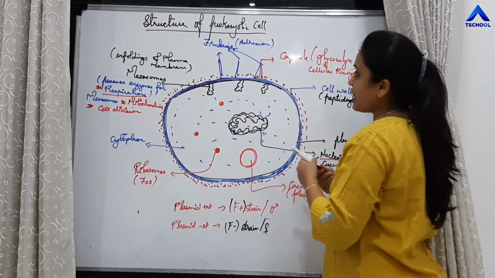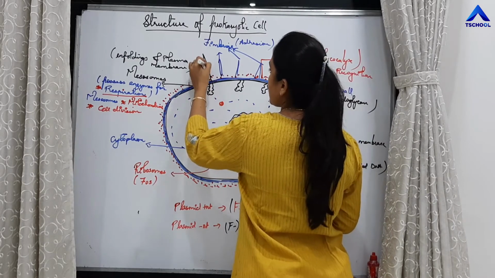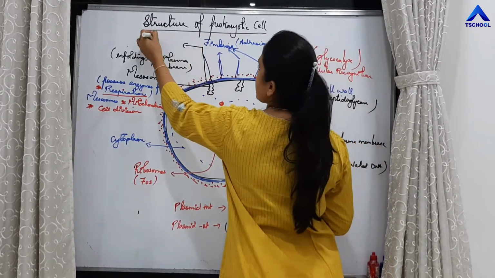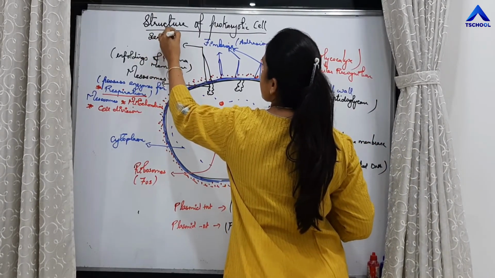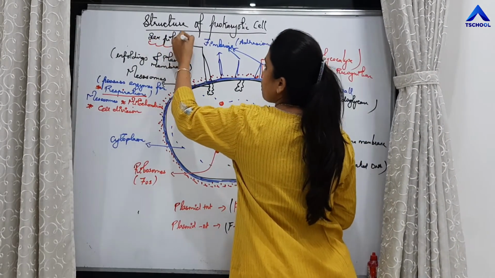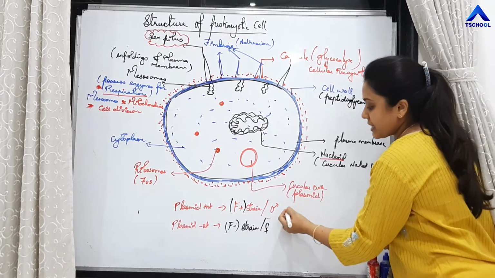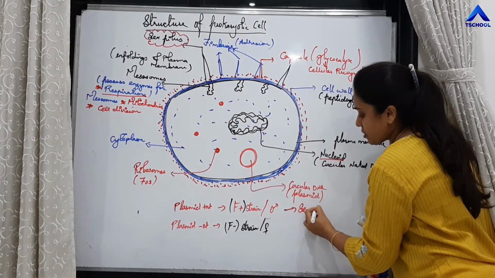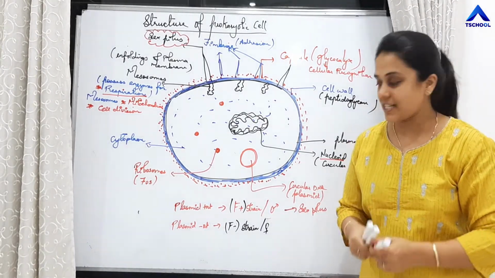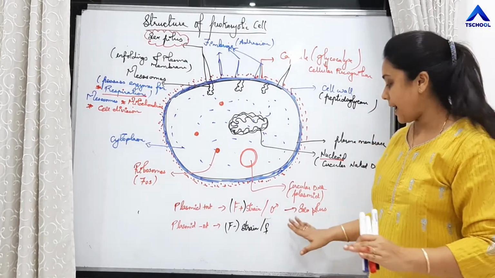Apart from fimbriae, there are large finger-like projections also present, right? These large projections are called sex pilus. So what is sex pilus? Those are the larger projections present in bacteria. Which bacteria will have sex pilus? Sex pilus will be present in only the F positive strain bacteria. F negative strain bacteria, that is female bacteria, will not have sex pilus.